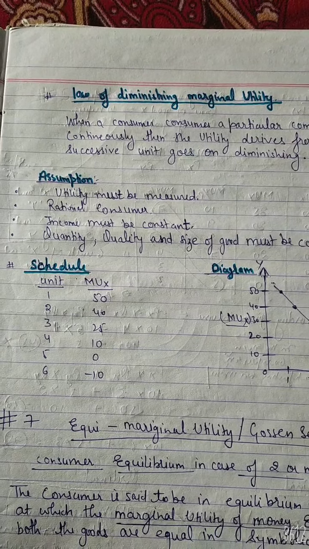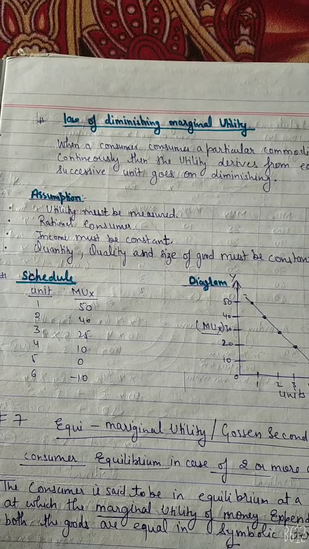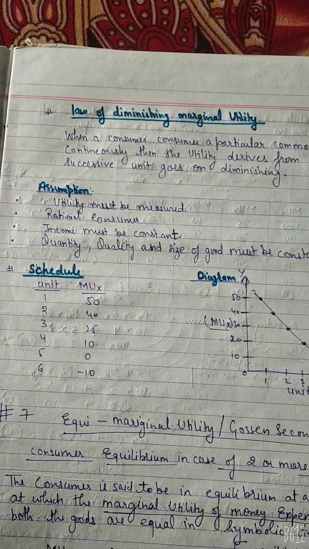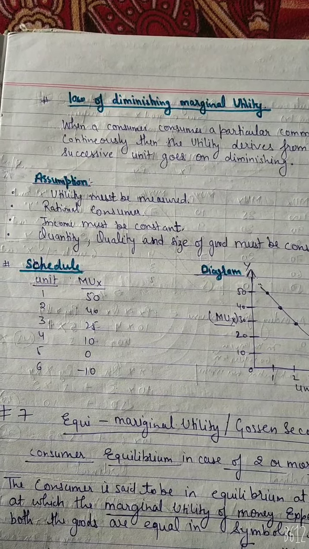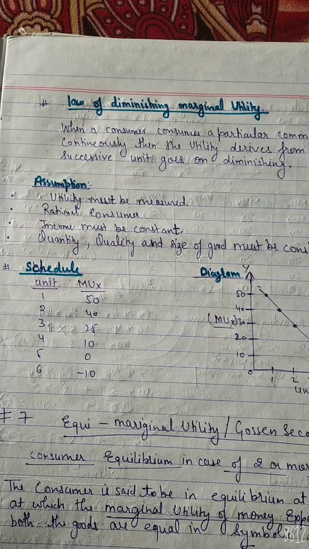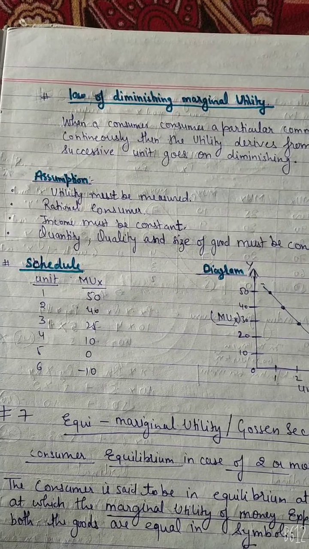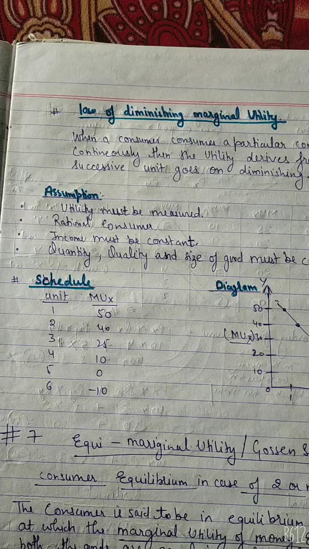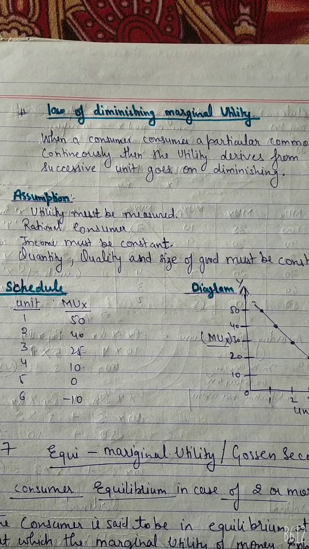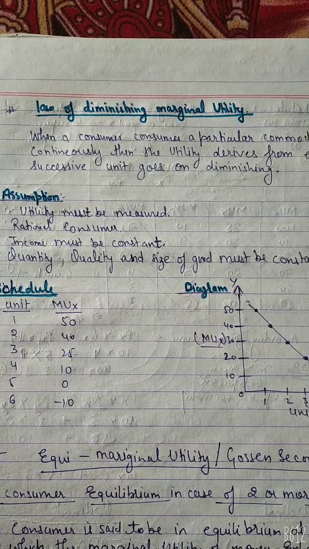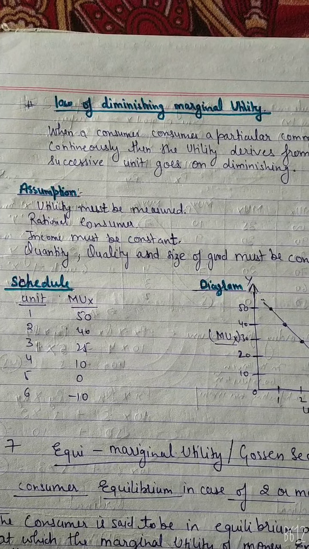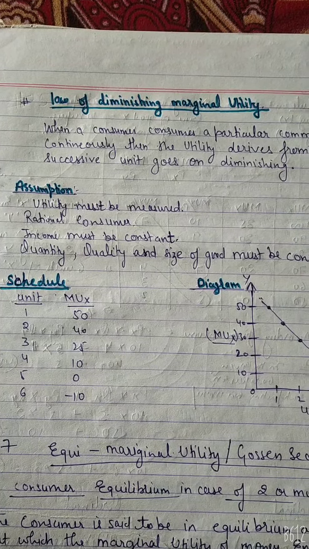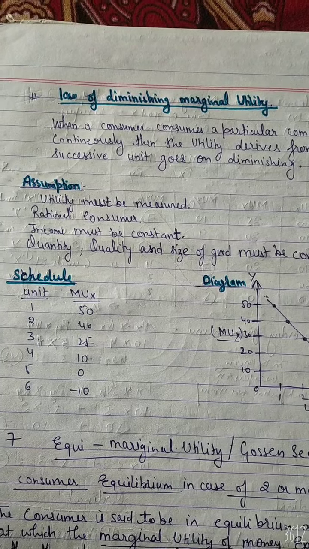And next, the quantity, quality and size of the good must be constant. At last, one more assumption is that consumption is a continuous process, so there is no gap between the consumption of two units.